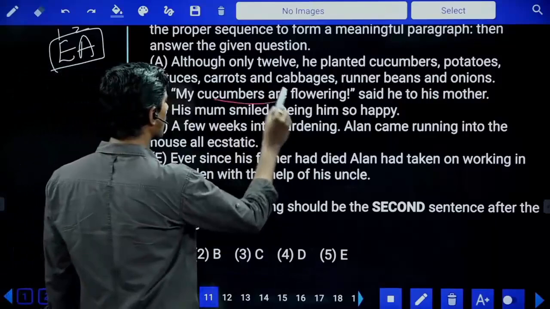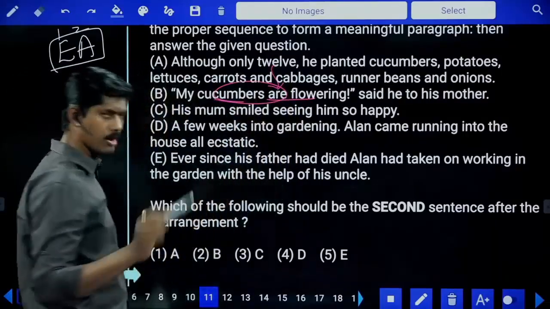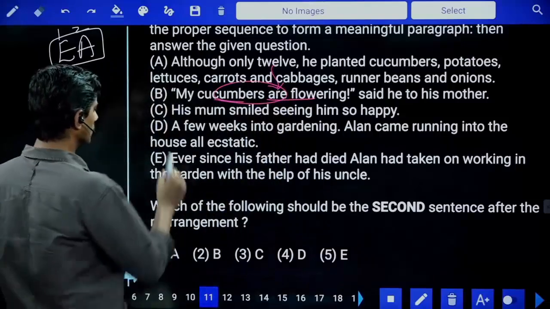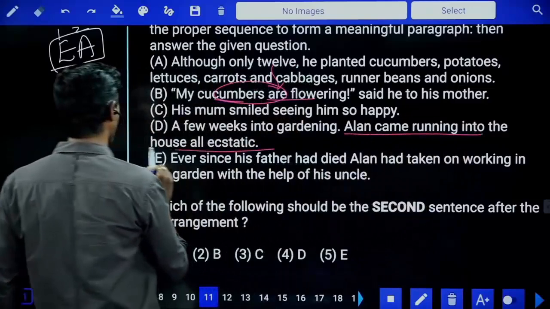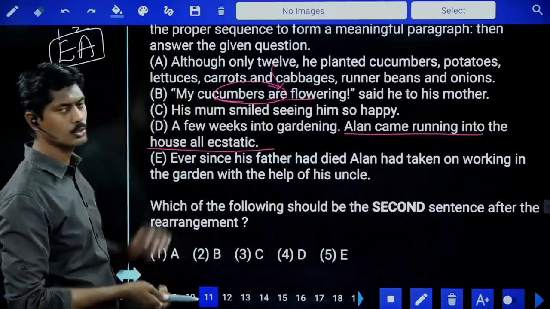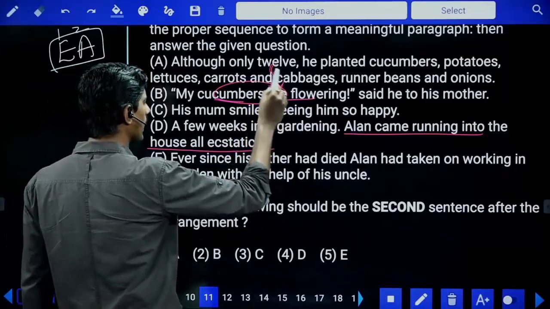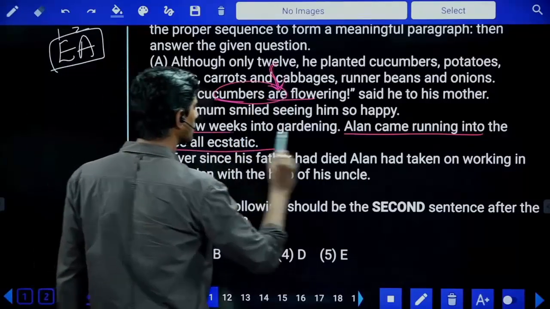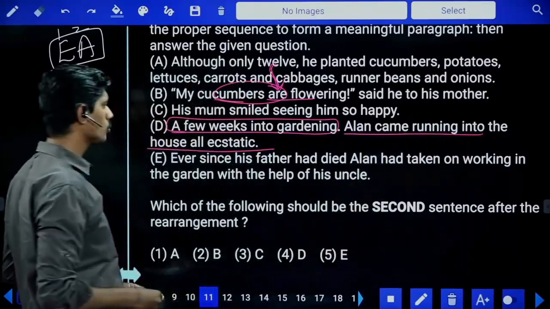My cucumbers are flowering. This should come after planting. Or D, sorry: Alan came running into the house all ecstatic. What should come after planting? Flowering happens, or after weeks into gardening, Alan came running into the house all ecstatic.